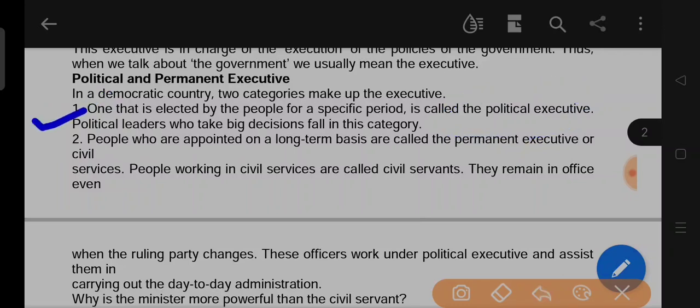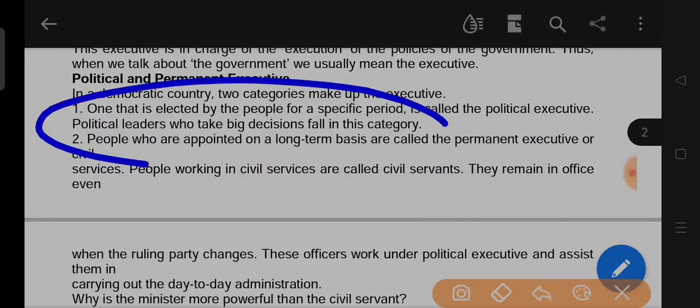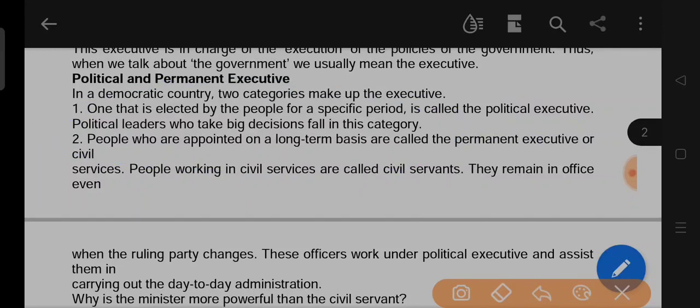Political leaders who take big decisions in the government fall in this category.